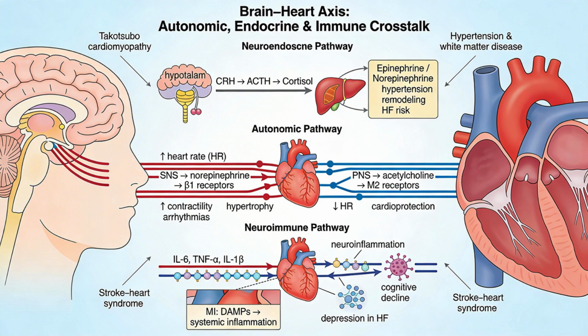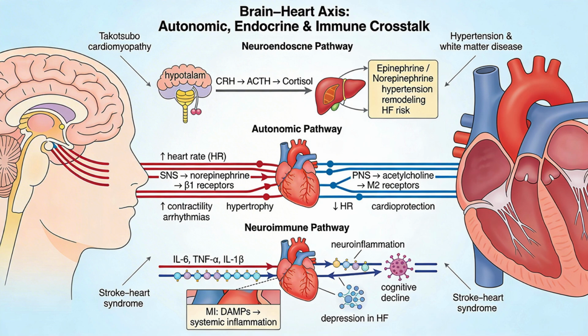Through the HPA axis and cortisol, chronic stress also promotes sodium and water retention, hypertension, dyslipidemia, and central adiposity, all risk factors for heart failure and coronary disease. The sympathetic adrenal medullary system's catecholamine surges contribute to Takotsubo cardiomyopathy and post-stroke cardiac dysfunction.